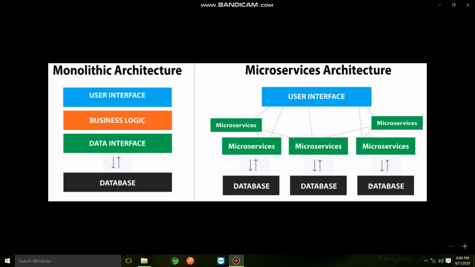The other challenge is that we have different databases. When we have different databases and one service depends on another microservice, like the product and order services, both are dependent. If you have a product and you order that product, there is a relationship between those databases.